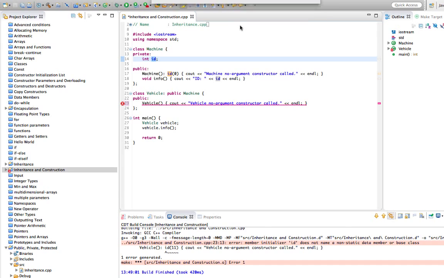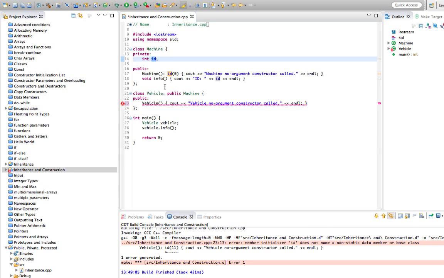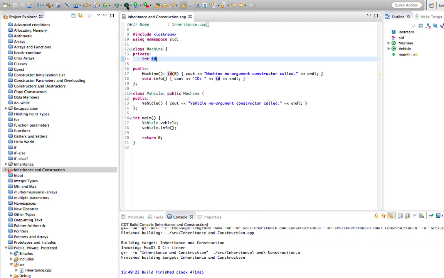Whoops, what did I do? Whoops, no, I don't want to do that. I've got an error. Let's just check the error. Initializer ID does not name a non-static. I forgot to save my program. That's the problem. Let's run it. Okay, so there we go.